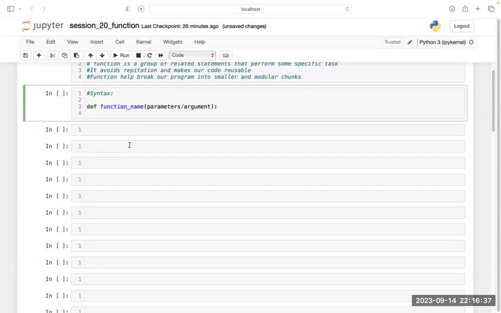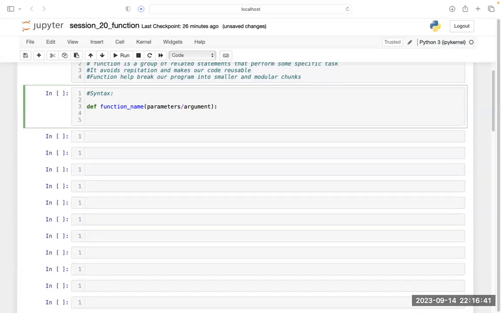For that, we write a docstring. A docstring is simply a description of what you are going to perform with that particular function, and you can write a docstring not only in a function, but anywhere inside Python programming.